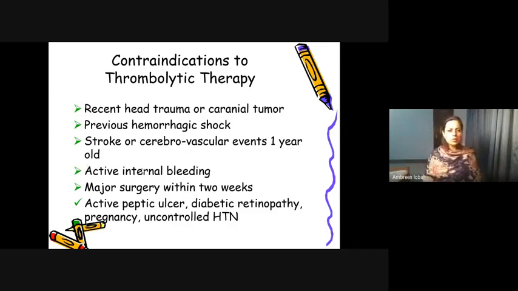Active peptic ulcers, those who are already bleeding, we do not use these anticoagulants and thrombolytics, because we don't want to exaggerate the process of peptic ulceration. Also diabetic retinopathy, pregnancy, and uncontrolled hypertension.